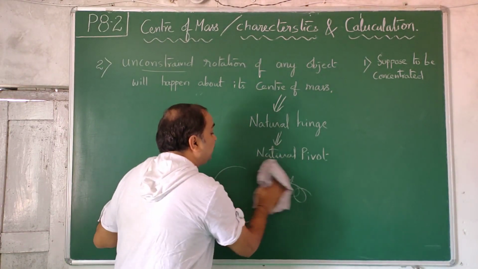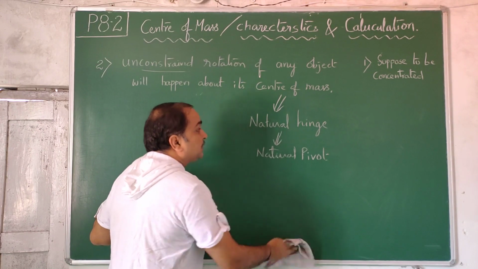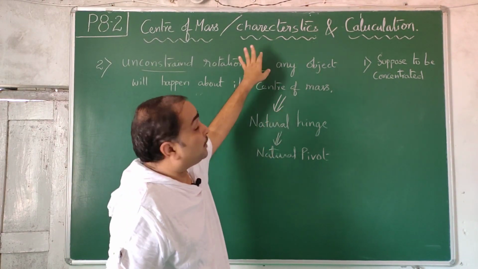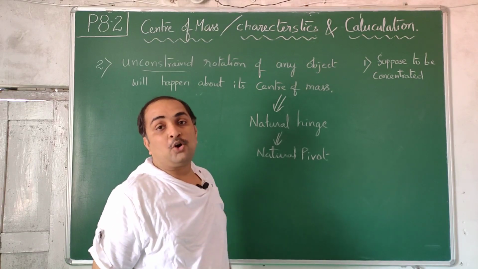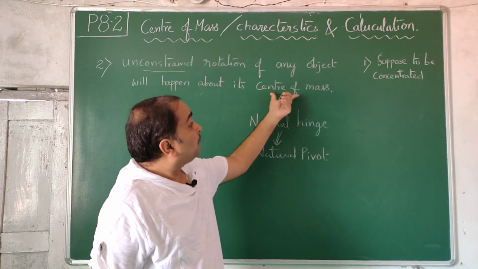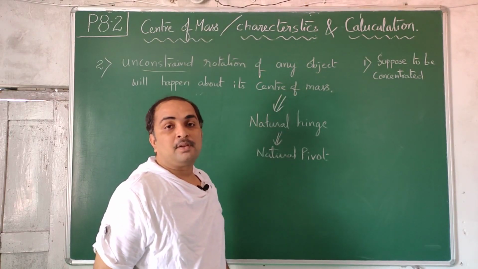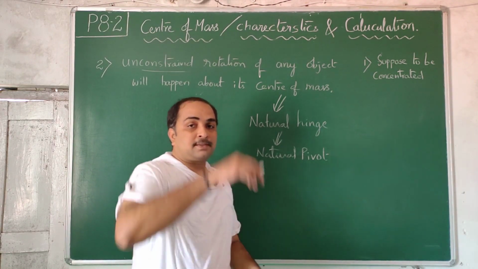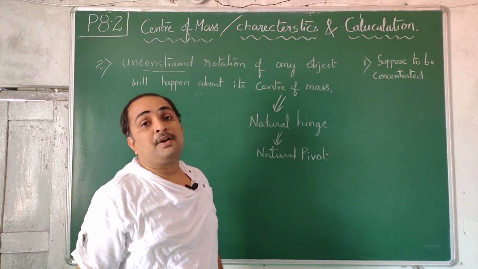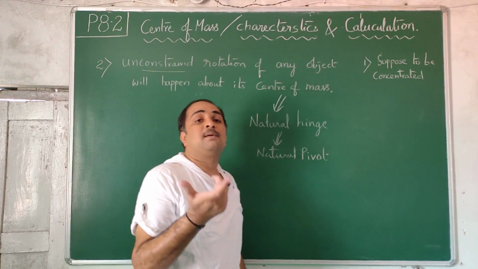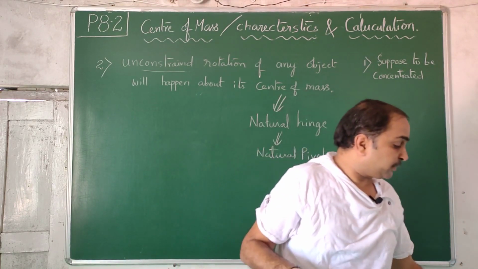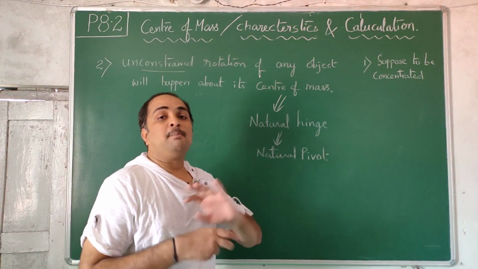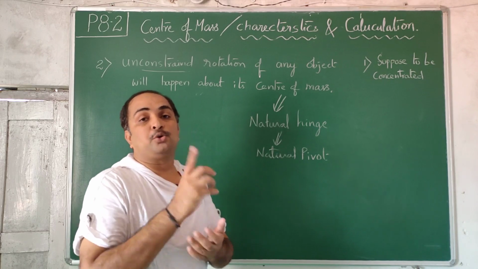Because it is not hinged, it will choose in the body itself. It will have one place where it will choose the axis, and that axis passes through center of mass. In future, in this same chapter, we'll understand that there is a topic called moment of inertia. It will be lowest for an axis passing through CM. For any other axis, moment of inertia will be large. So always the body naturally chooses to rotate about CM, because compared to any other axis, that will be easy for it to rotate.